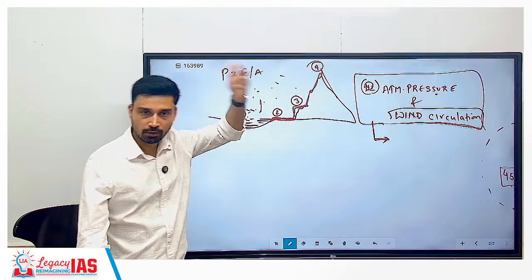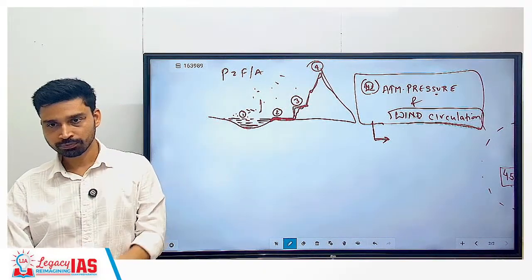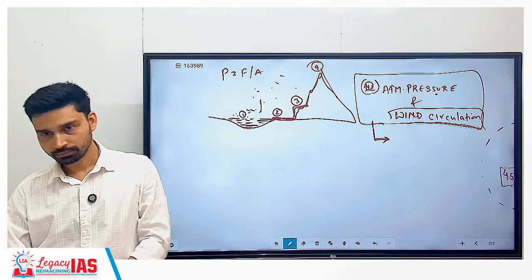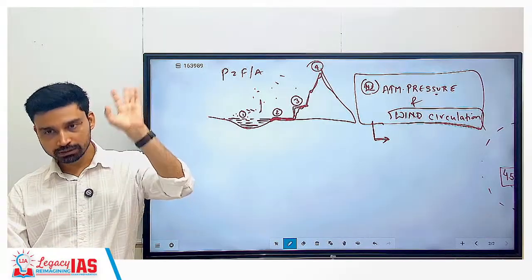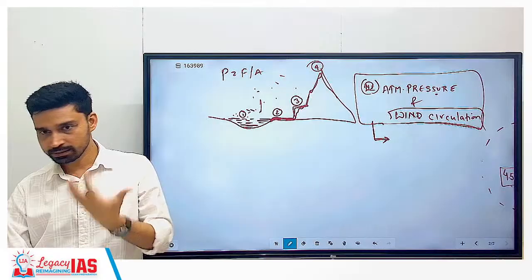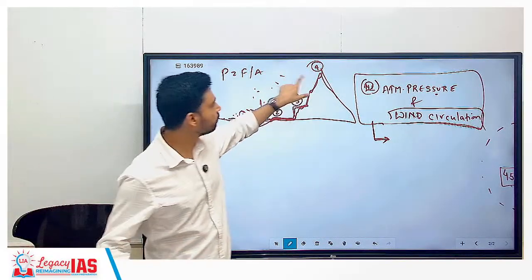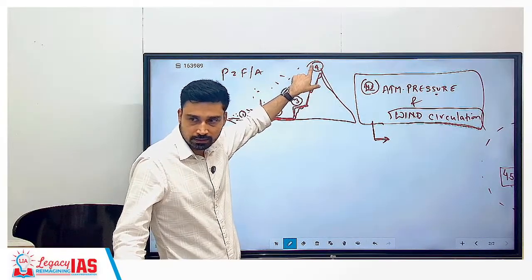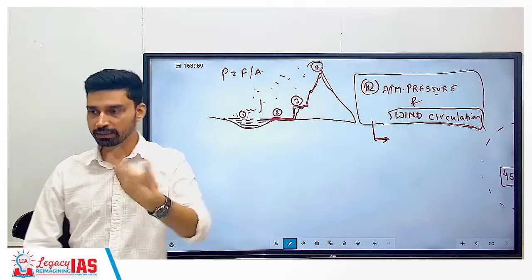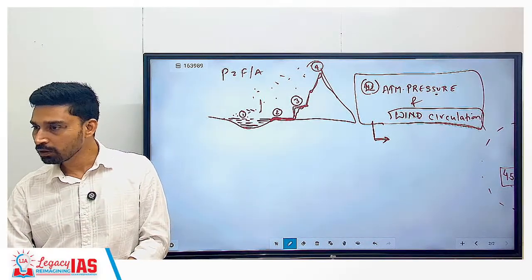Okay, you can think also from a practical example. If someone goes to hike or climb Mount Everest, do they need an oxygen cylinder or not? Or even if you go in the mountains, suppose the Leh Ladakh area, what would you feel, or what do people generally feel? Breathlessness. Why? Because oxygen is less. Why is oxygen less? Because the number of gas molecules is less here. If someone goes to the sea surface near the coastal area, will they feel breathlessness? No, because they have a very good, abundant amount of oxygen.